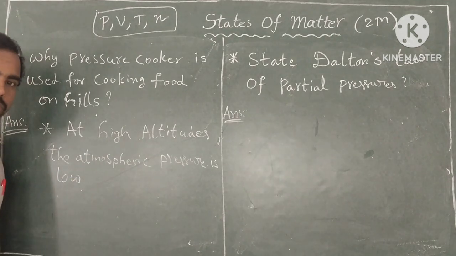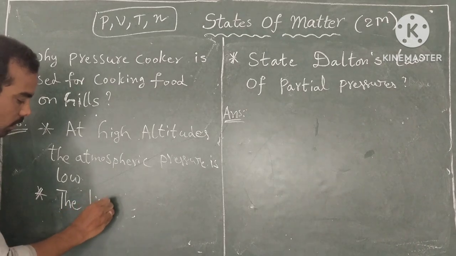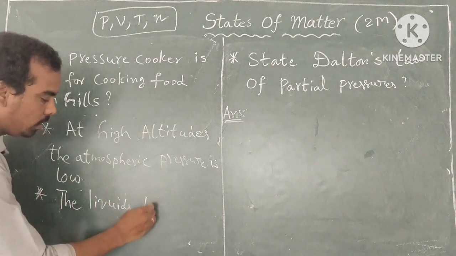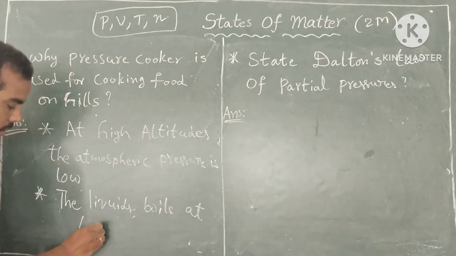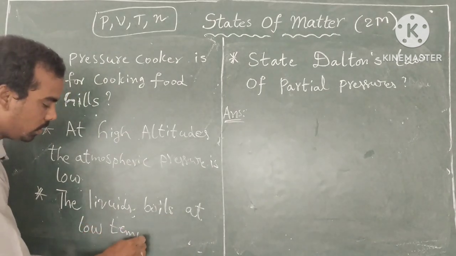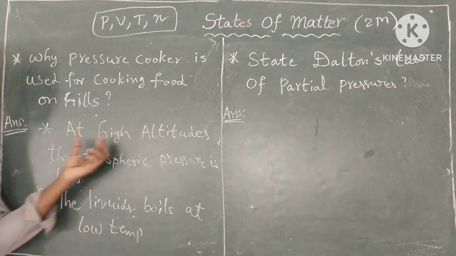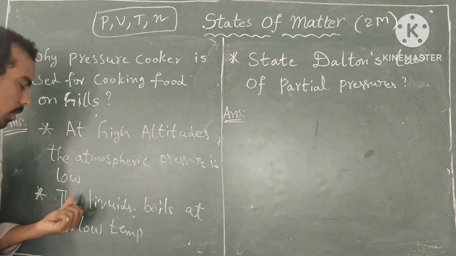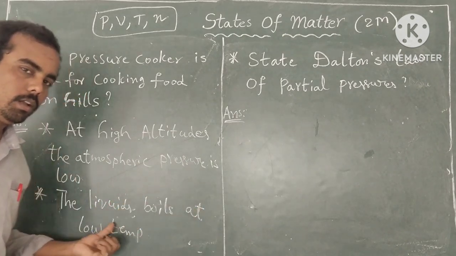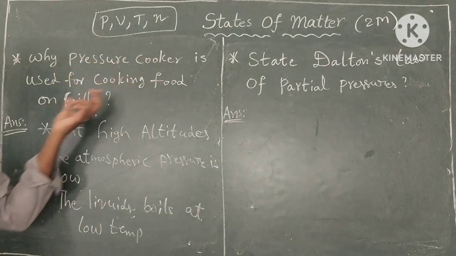At high altitudes, the atmospheric pressure is low, so liquids boil at low temperature. So that's why the pressure cooker is used for cooking food on hills. First point, 1 mark: at high altitudes the atmospheric pressure is low. The second point is that liquids boil at very low temperature. So that's why the pressure cooker is used for cooking food on hills.